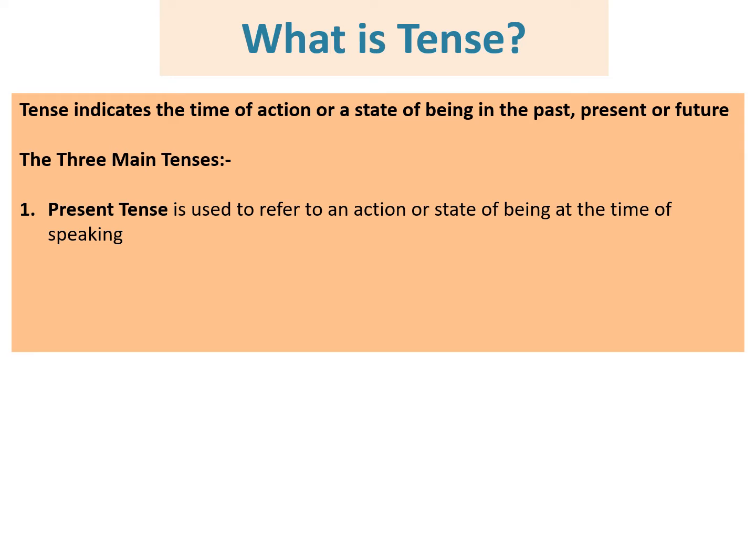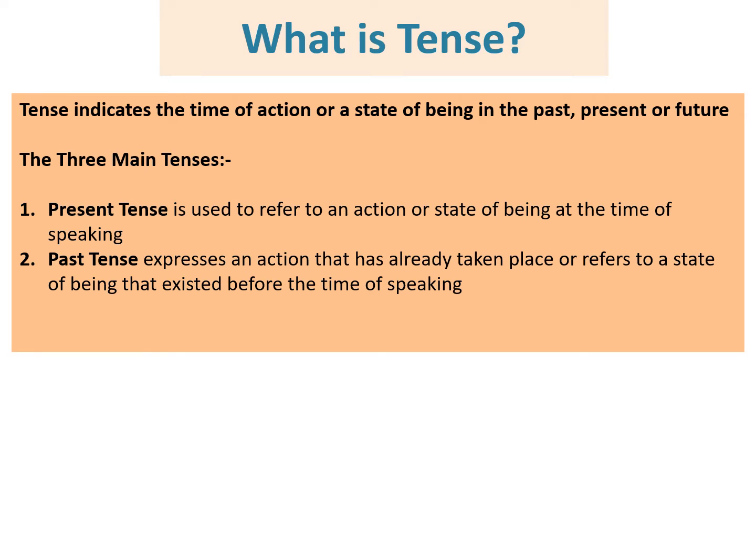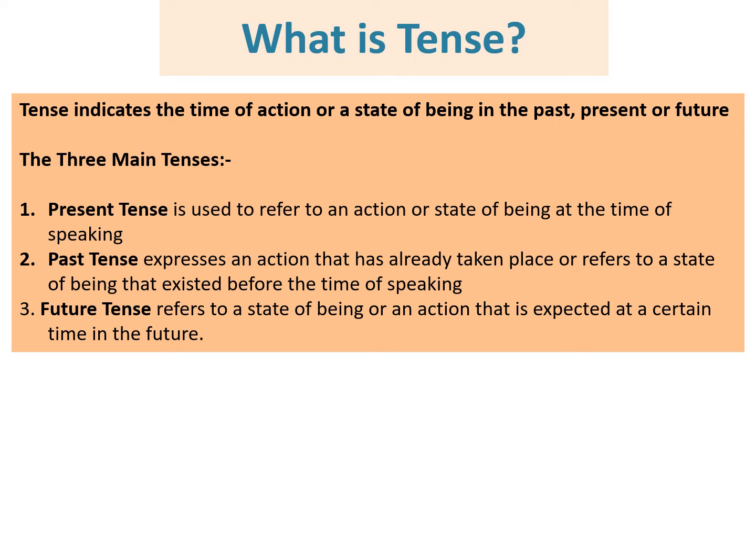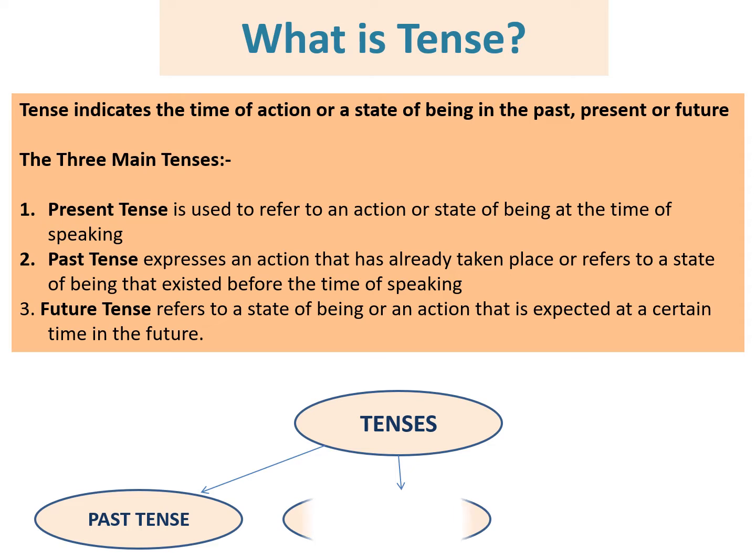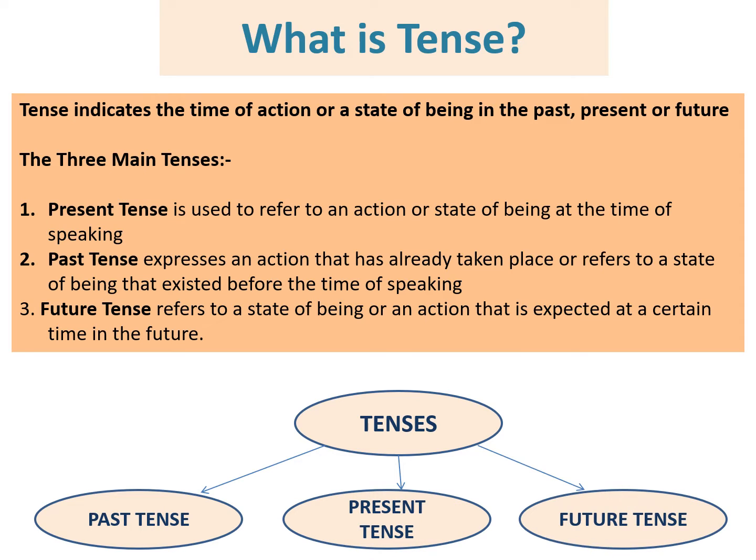Present tense is used to refer to an action or state of being at the time of speaking. Past tense expresses an action that has already taken place or refers to a state of being that existed before the time of speaking. Future tense refers to a state of being or an action that is expected at a certain time in the future.